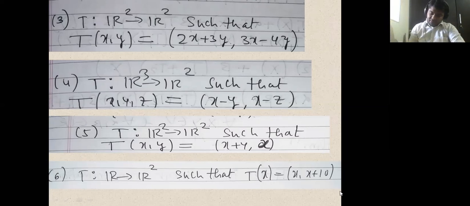Okay, now simplify this further. What is to be done here is we have to take alpha outside and beta outside.